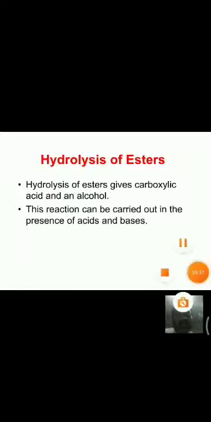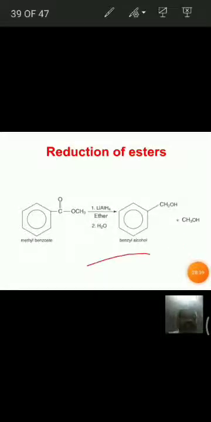And see here, these are the reduction reactions with which we get alcohols from carbonyl compounds, carboxylic acids and esters.